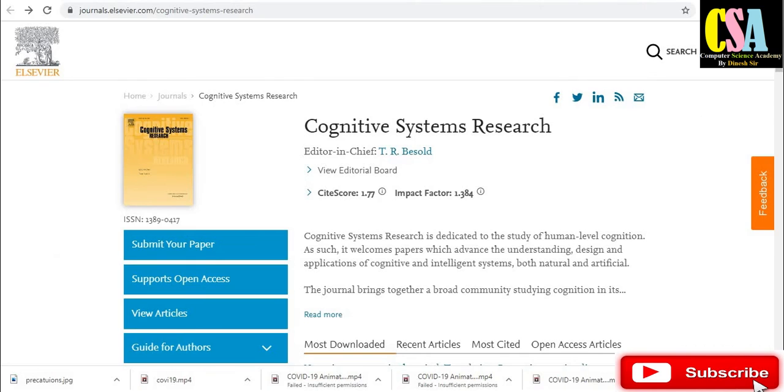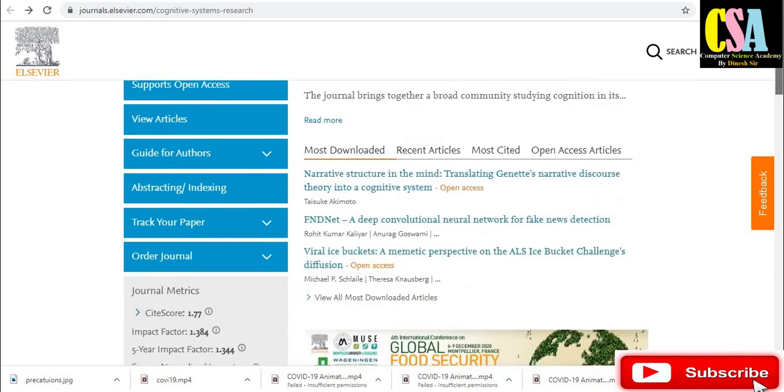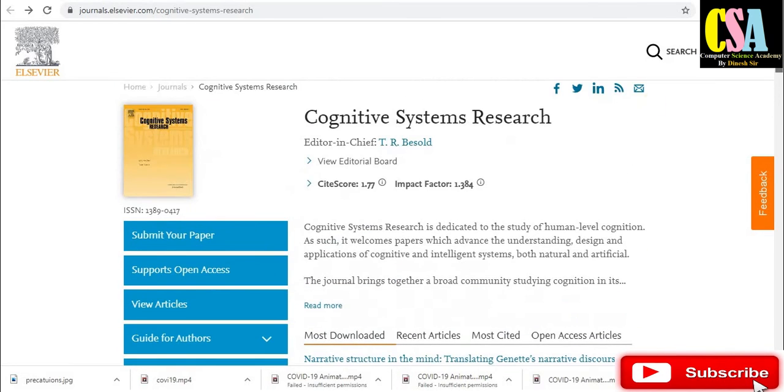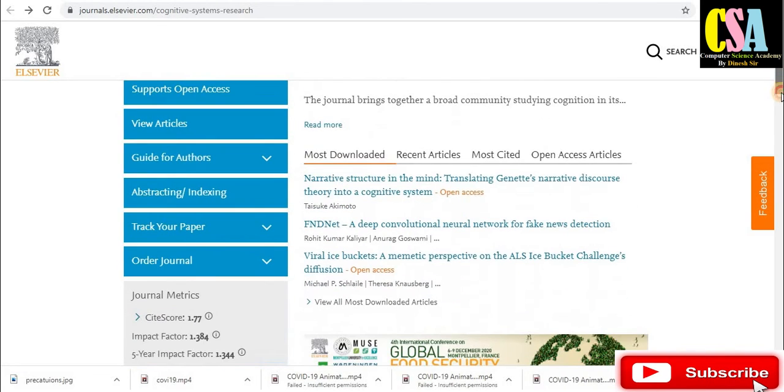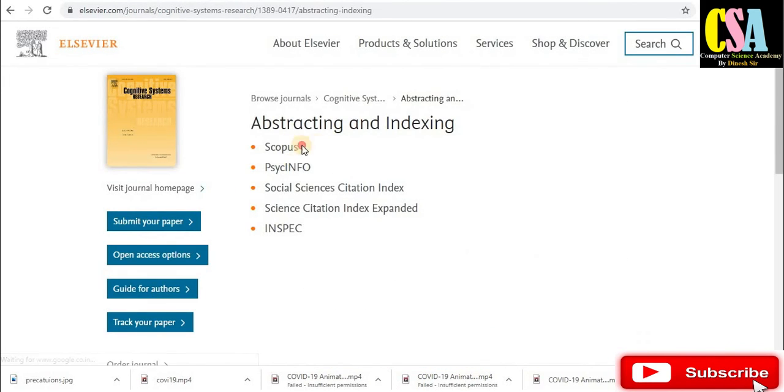Now this is the Elsevier journal Cognitive Systems Research, especially dedicated to computer science and also neuroscience. The impact factor is 1.3, which is a very good impact factor, and for the indexing, I'll click on the indexing. This is a Scopus indexed journal. Now click on the back button.